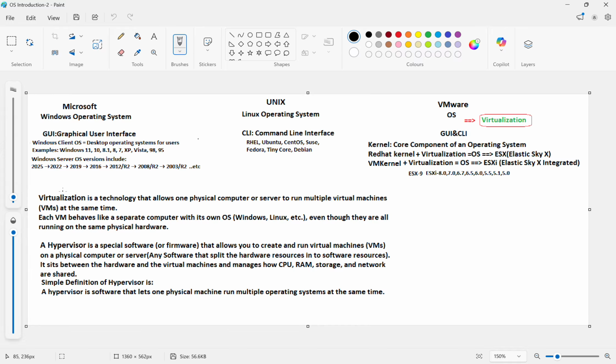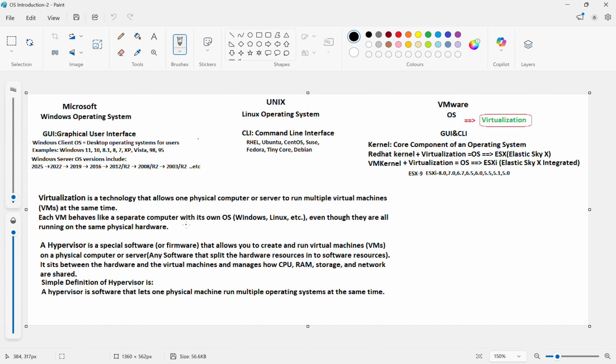Each VM behaves like a separate computer with its own operating system. On a virtual machine, you may install a Windows operating system, a Linux operating system, or any other operating system, even though they are all running on the same physical hardware.